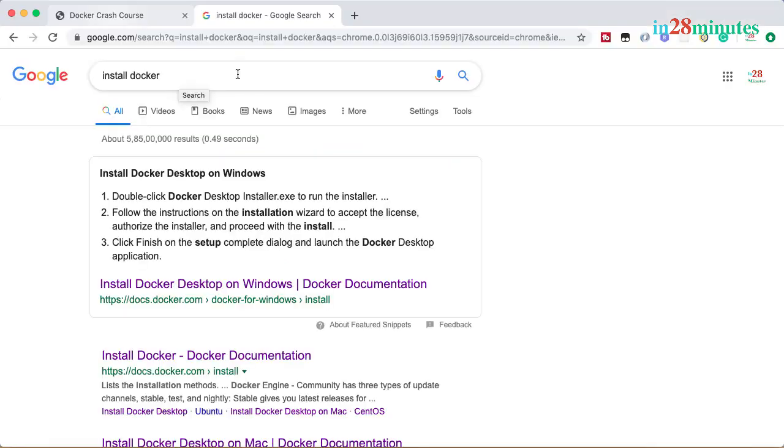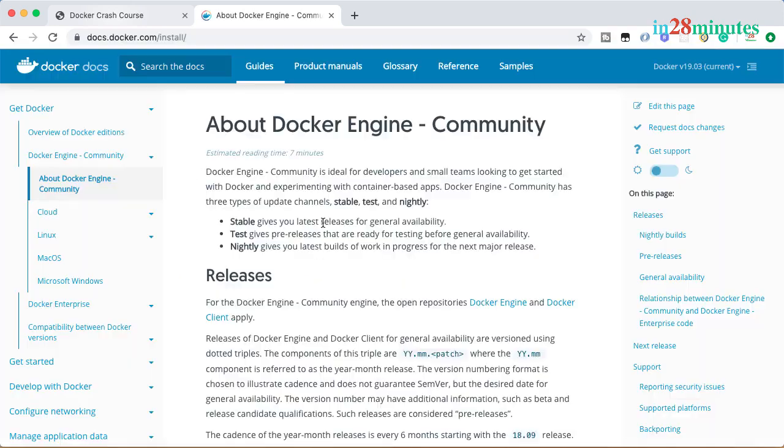How can you install Docker? Google for install Docker. The first link you should see is docs.docker.com install. Go in there, and over here you can find the instructions to install Docker on different operating systems. If you are on either Mac OS or Microsoft Windows, you can install Docker Desktop.